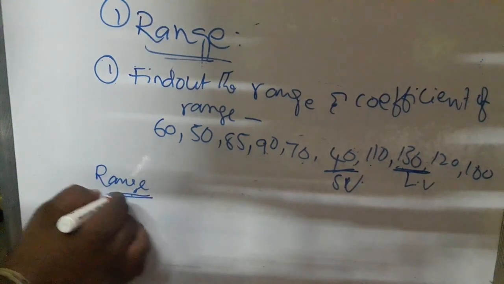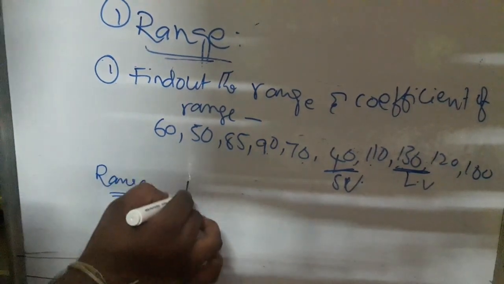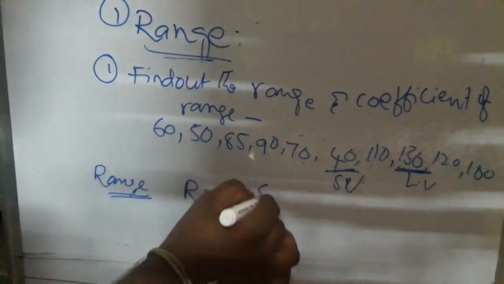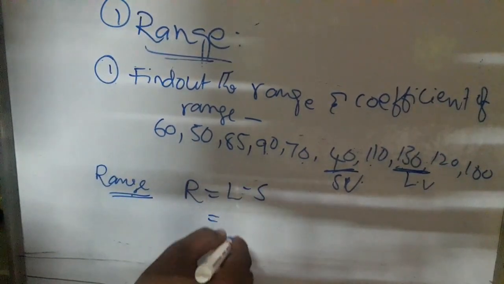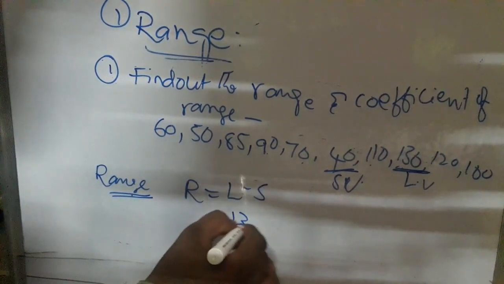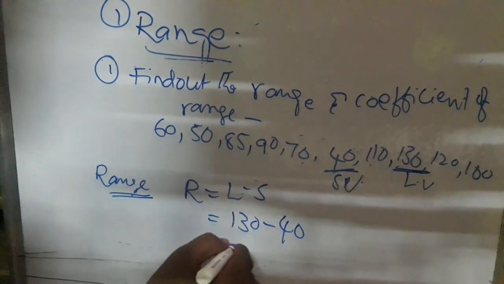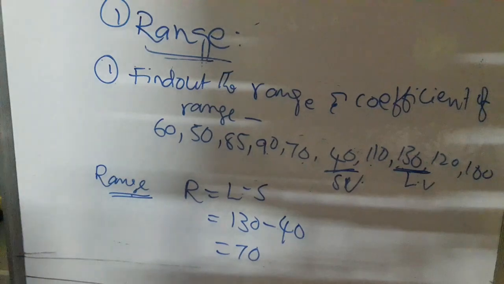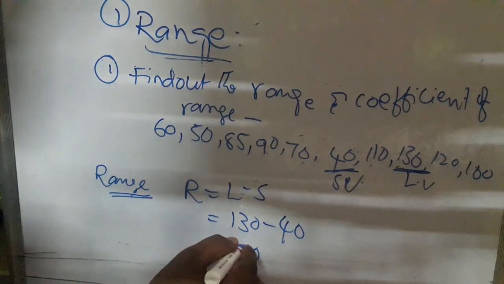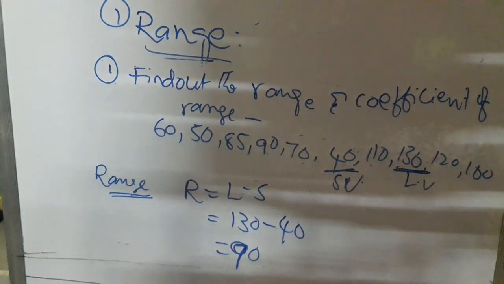To find the range, the formula is R equals L minus S. What is the largest value? 130, minus the smallest value, 40. So here we get 90. So it is the range.